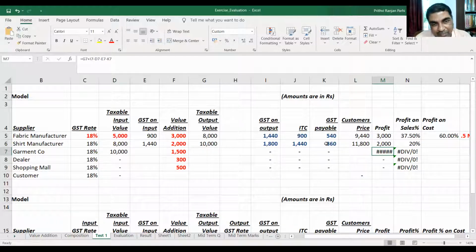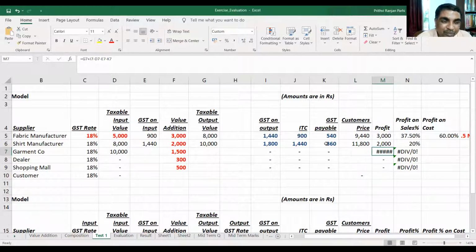Are you getting it? Here we are assuming this value addition is only a markup. There is no cost here. You have not paid anything. If you feel there is a cost, then that also can be deducted. But in all the cases, we are assuming there is only a markup. So profit is 20%. If you compare these two, the manufacturer is making a profit of 37%.